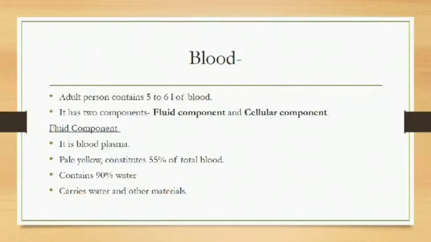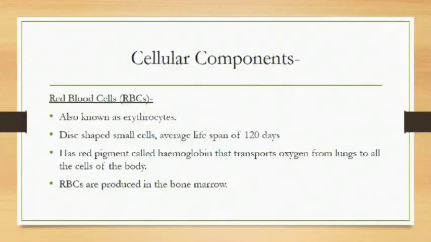If you separate blood plasma from the cellular component, you will find that it is pale yellow in color and it constitutes 55% of total blood. The main function is to carry water and other materials from one part of the body to another. Now, moving on to the cellular components.